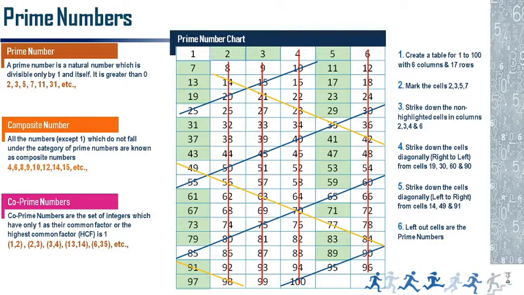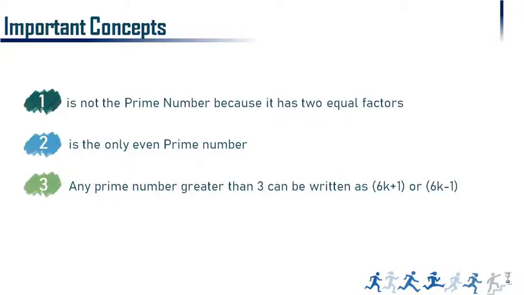Friends, you should know the prime numbers up to 100. Definitely there will be questions in the number system which involve prime numbers. This is basic: you have to know which are prime numbers, composite numbers, co-prime numbers. Unless you know the basics, you cannot go on to the further answers. And the question paper consists of questions on prime numbers, directly or indirectly. So these are the characteristics of prime numbers.